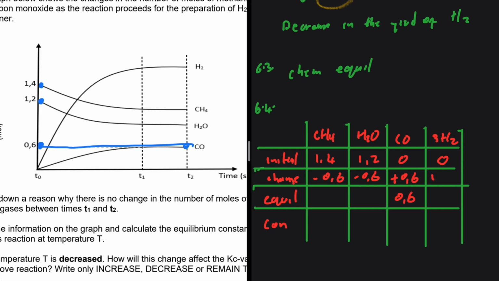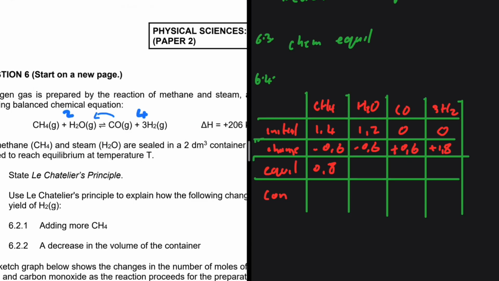And here we have plus 0.6 multiplied by 3, right? We are multiplying by 3 because of the balancing coefficient, right? So this is 1.8. So 1.4 minus 0.6, that is 0.8, and then 1.2 minus 0.6, that is 0.6, and then 0 plus 0.6, 0.6, 0 plus 1.8, that is 1.8. So we have the number of moles at equilibrium.